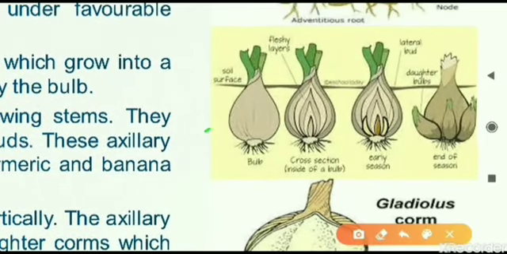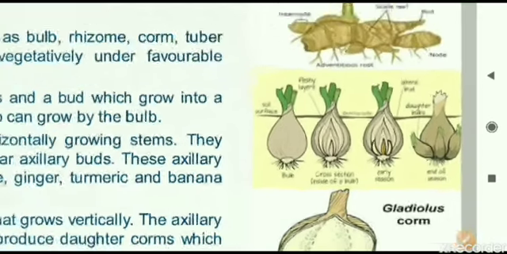It should be clear now. That is a bulb here. Then in the second and third step, you can see different layers of fleshy leaves appearing, and after that in the final step you can see they all are separating from each other. They are all new plantlets. They are developing. From there a new plant can form.